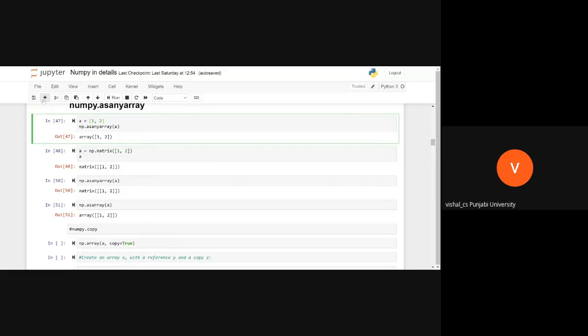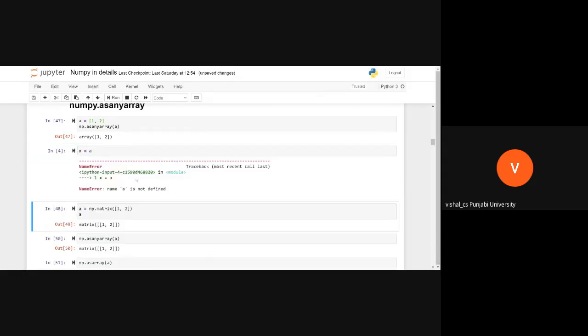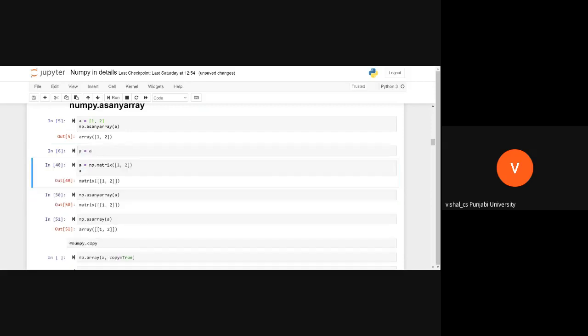Now there is one thing. Suppose I am doing x equal to a. A is not defined. Sorry, therefore I have to define a. Now I am doing y equal to a. See what is happening here. What I am doing here is copying one array into another array.